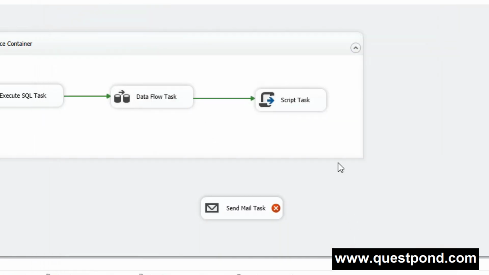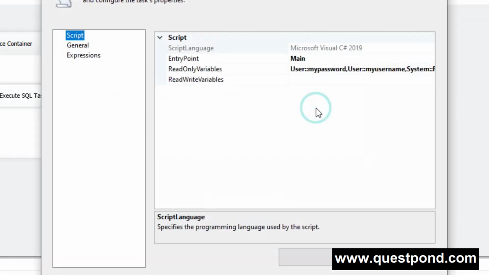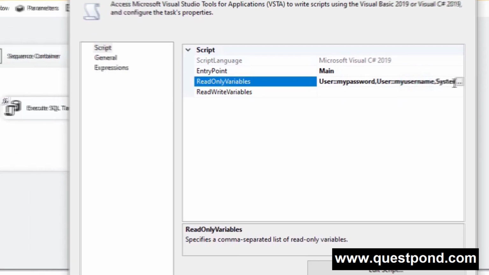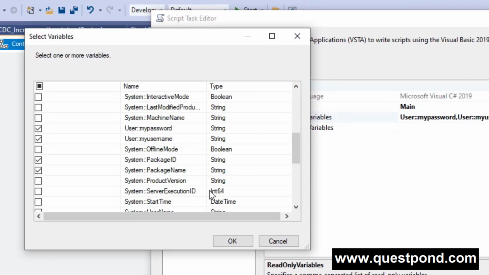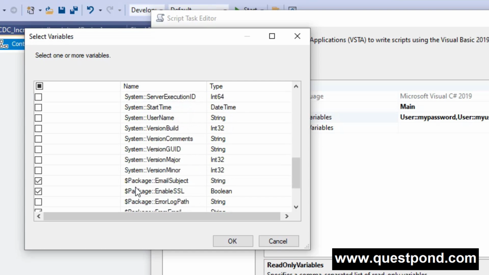The second way is by using the Script Task component. But for this we have to know either C# or VB code. So let me just show you that. Let me double click, and here you can see that I have passed some variables over here. I have passed my username, that is my email ID, and password, so that it can authenticate, because here I am using the Gmail authentication. That's why to authenticate it I am passing my username and password over here. So this is how I am passing the variables.